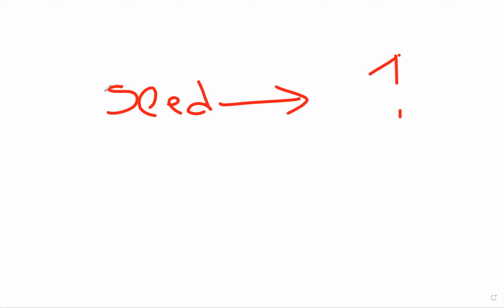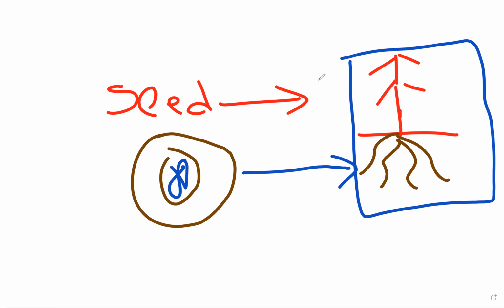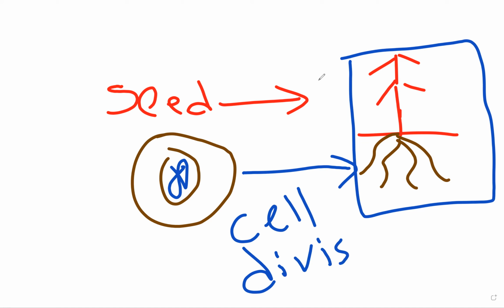In the previous videos, you have seen how a seed goes all the way to a plant. So you must have been wondering how a tiny seed with DNA packed inside can grow into a big plant like this. This is where the wonders of cell division come into play. So let's take a closer look at what a cell is. A cell is nothing but the basic unit of life.